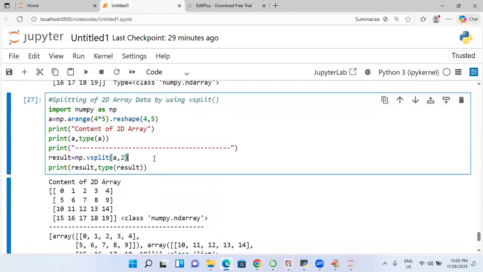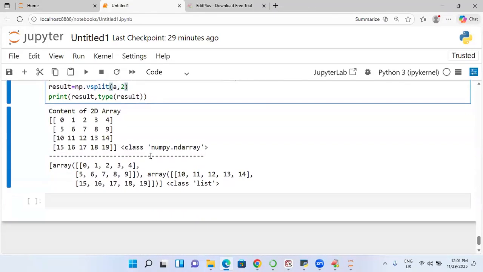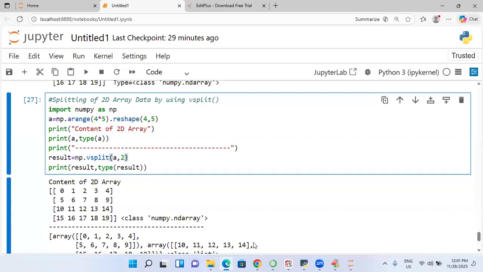It cannot give you what? Unequal row splitting. Which is the best way for going for unequal row splitting? Array underscore split. So if I go for anything else different, it will give you that. So I will go to the V split.